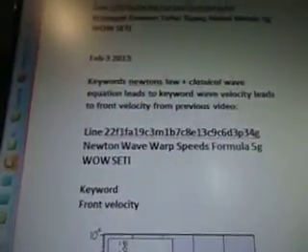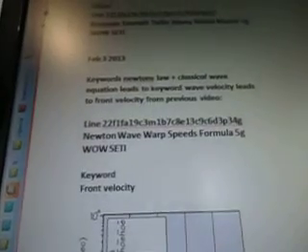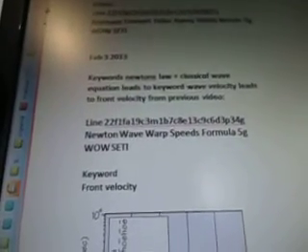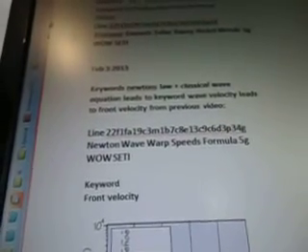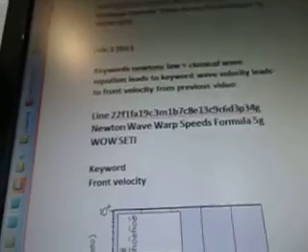Sorry, had to have a drink. February 3rd. Keywords Newton's law, classical wave. Leads to wave velocity, front velocity from a previous video. Line 22f1fa19c3m1b7c8e13c9c6d3p34g. Newton wave warp speeds formula 5G Wow Seti.